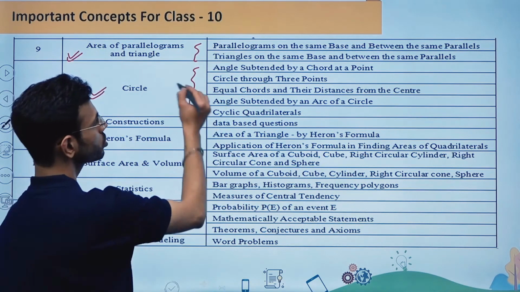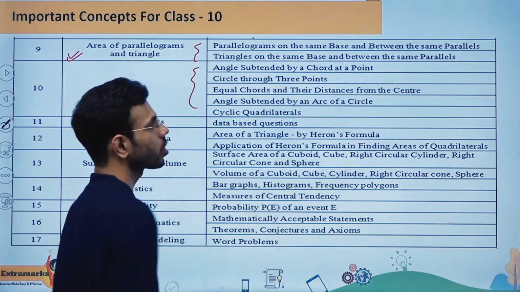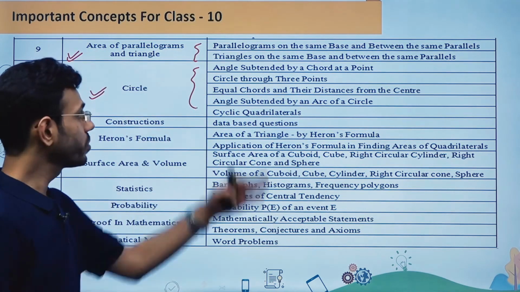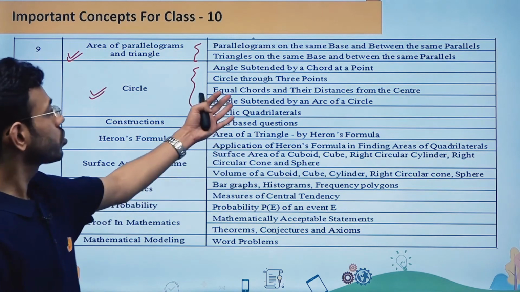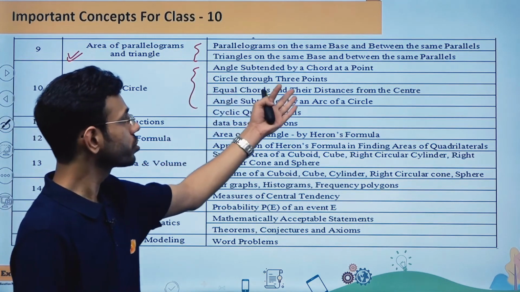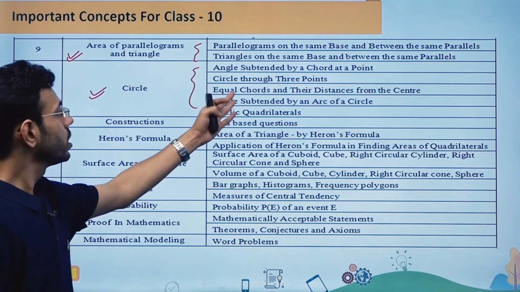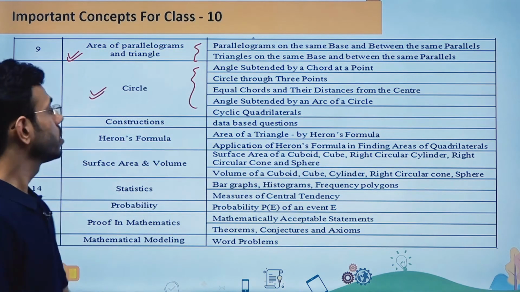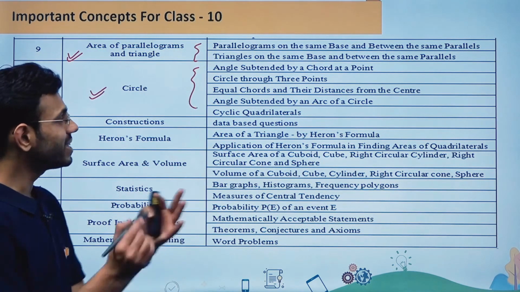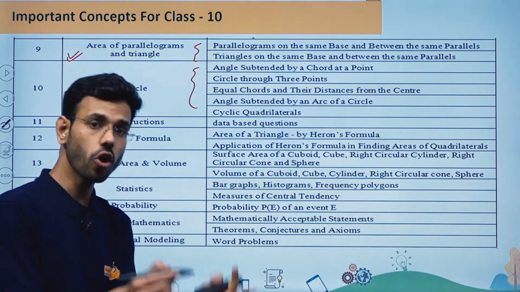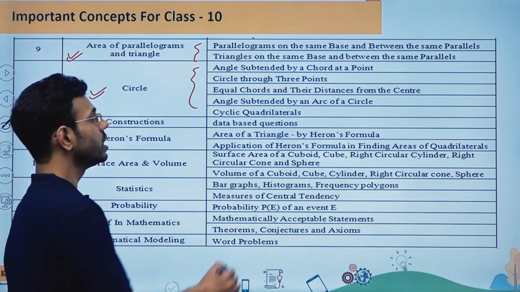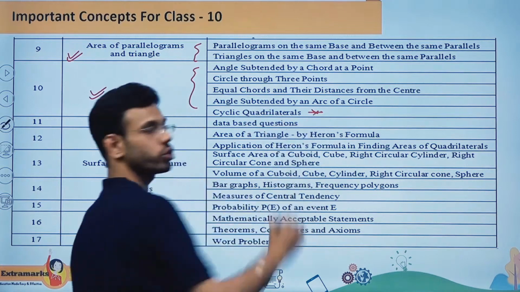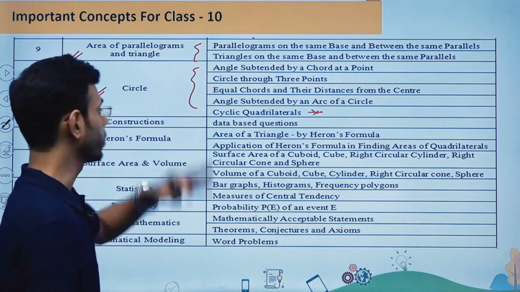So in this chapter, angle subtended by a chord at a point is one area they can ask a question from. The next concept is going to be circle through three points. Next concept, equal chords and their distances from the centers. Another concept is going to be angle subtended by an arc of a circle, and further cyclic quadrilateral, which is again going to be a very important part of this chapter.